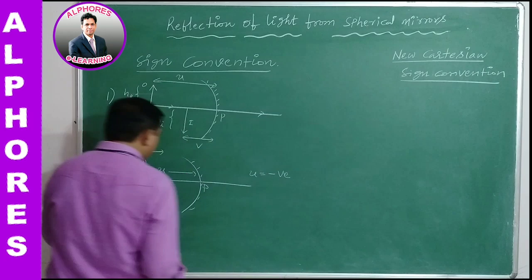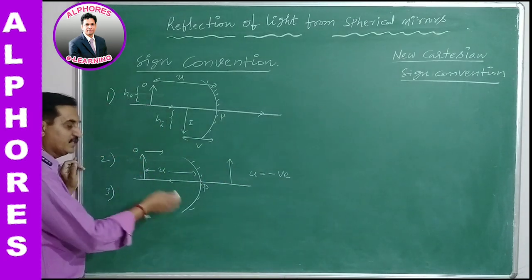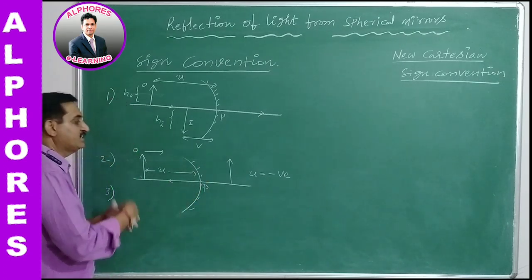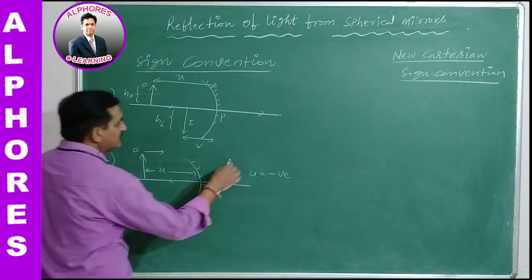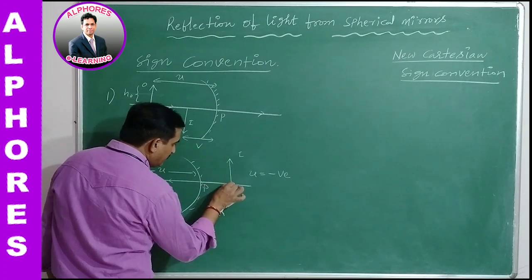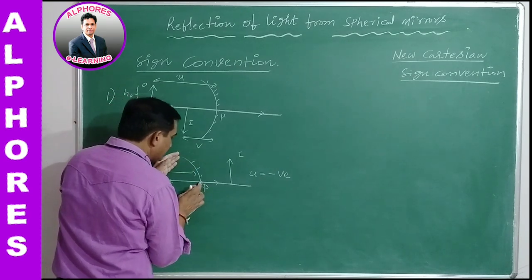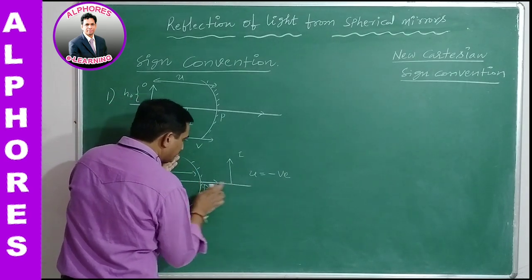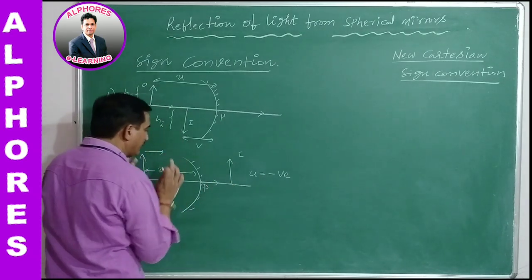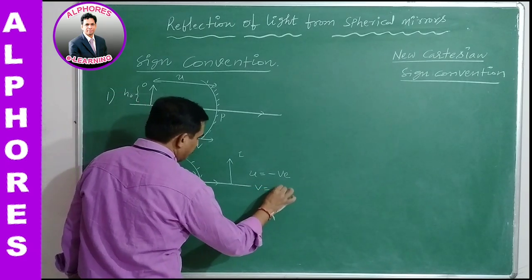Suppose its corresponding image is formed on the other side. Suppose it is a virtual image formed in a concave mirror, say on the other side of the concave mirror. Now this is the image. Then this distance is measured from pole to the image. In which direction? The incident ray is left to right. You are also measuring from pole to image, left to right, in the same direction as that of the incident light. Therefore, v is taken to be positive in this case.